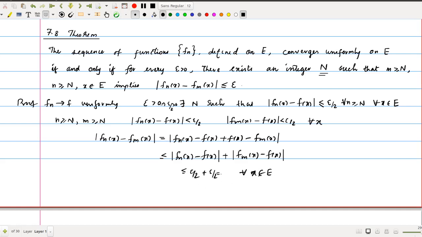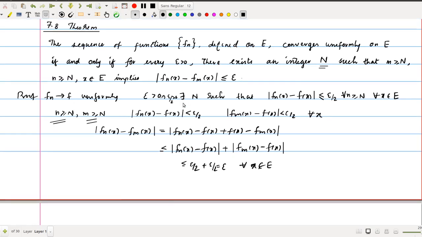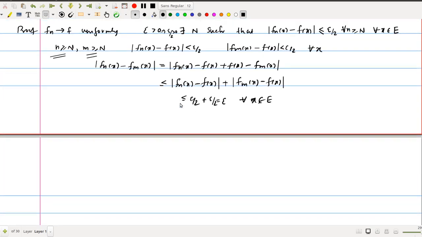Okay, so modulus Fn of x minus Fm of x is less than epsilon for every x and for all n greater than or equal to N and m greater than or equal to N. So this proves the first part. This is the necessary part: if Fn converges to F uniformly, then Cauchy criteria is satisfied. Now we will prove the converse part.